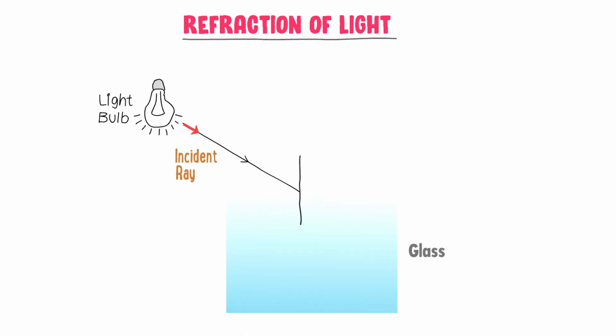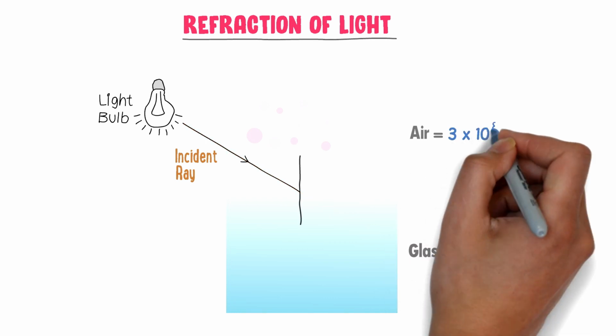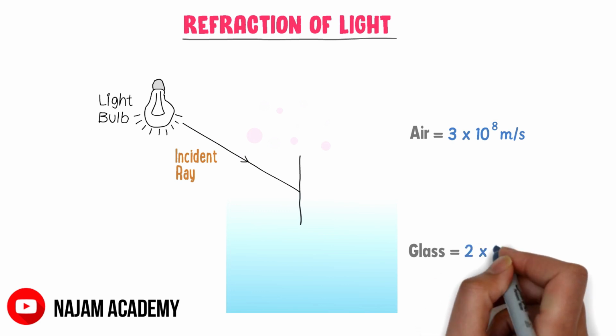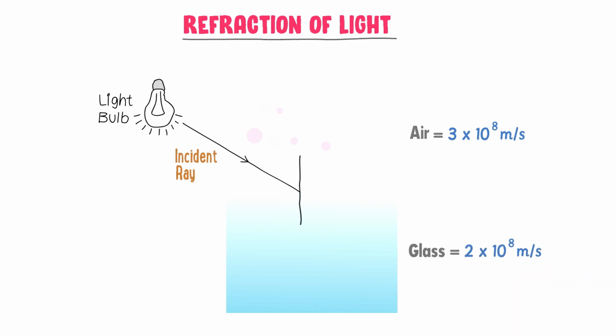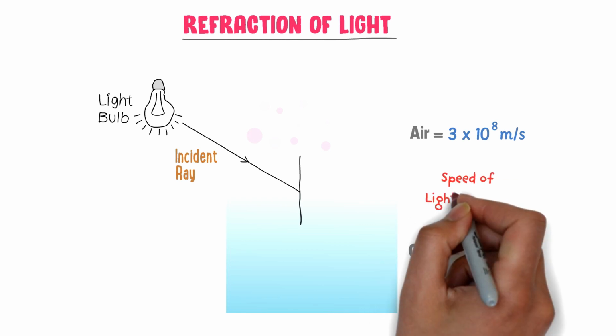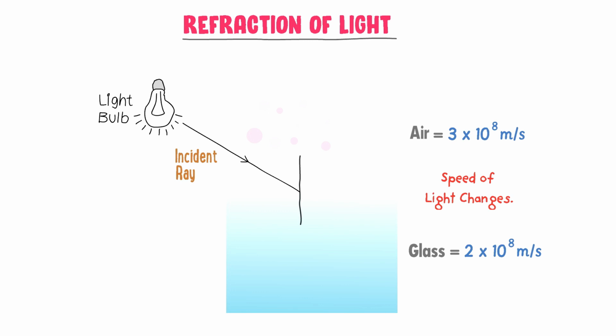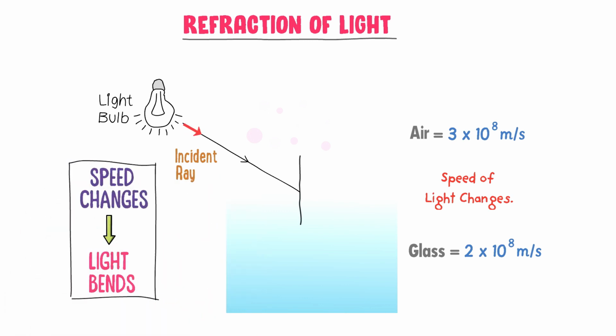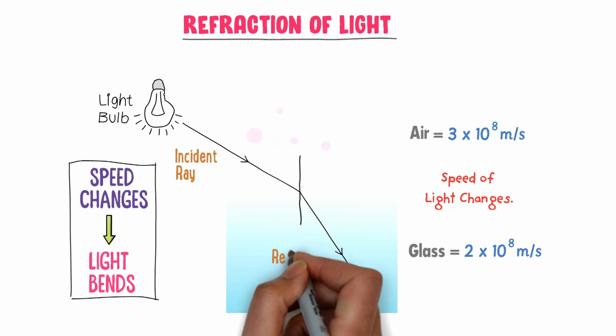Now light wants to keep its straight motion, but it cannot. Because the light is entering from the air into the glass. The speed of light in the air is 3 into 10 raised to the power 8 meter per second, while that in the glass is 2 into 10 raised to the power 8 meter per second. As we learn that when medium changes, speed of light changes. Secondly, when speed of light changes, light bends. So instead of keeping its rectilinear or straight motion, light will bend in the glass.